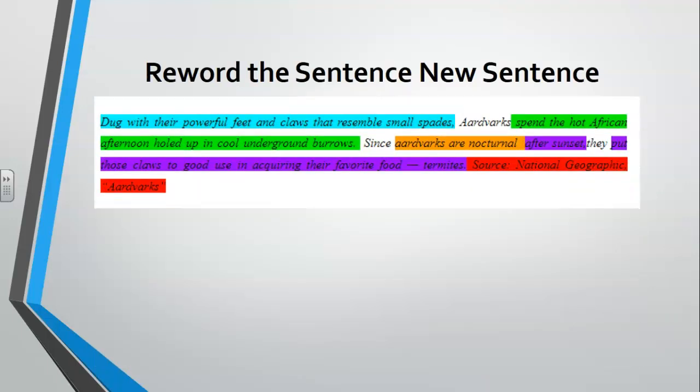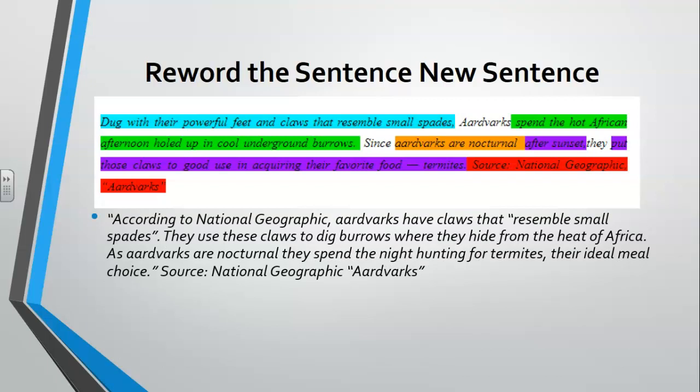Now, we need to take that sentence and reword it so that we're not giving the direct information from the original source. The best way of doing this is to read this new sentence that you just wrote, put it away, and then write what you remember down. That's going to be the best way to do it. You can see an example of this right through here. So if we're looking at the original sentence that I've now created: dug with their powerful feet and claws that resemble small spades, aardvarks spend the hot African afternoon holed up in cool underground burrows. Since aardvarks are nocturnal, after sunset, they put those claws to good use in acquiring their favorite food, termites. Source is National Geographic.